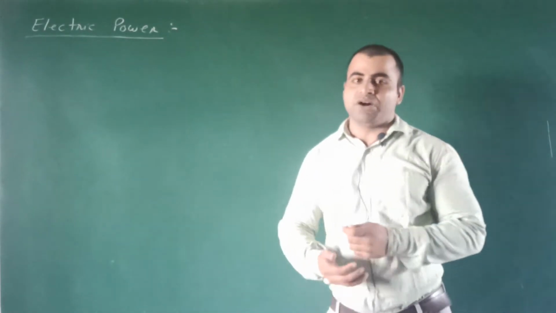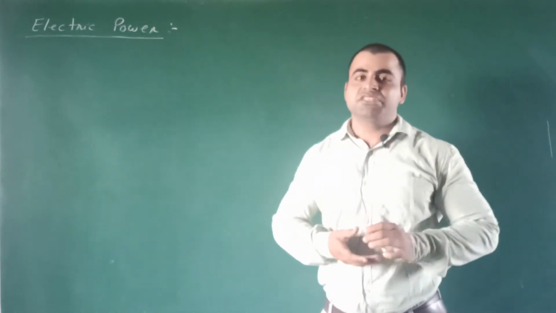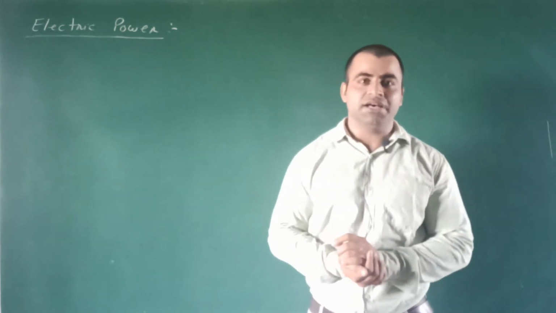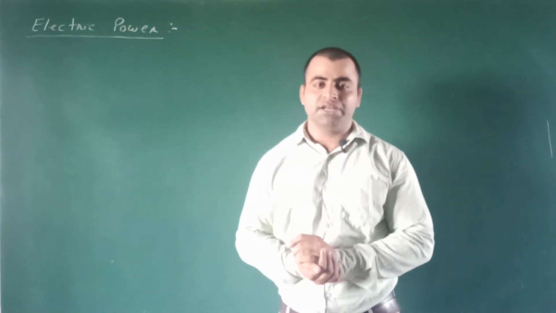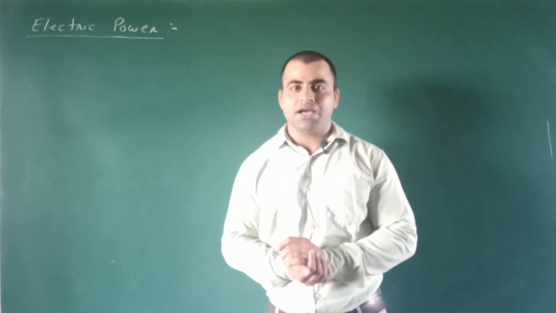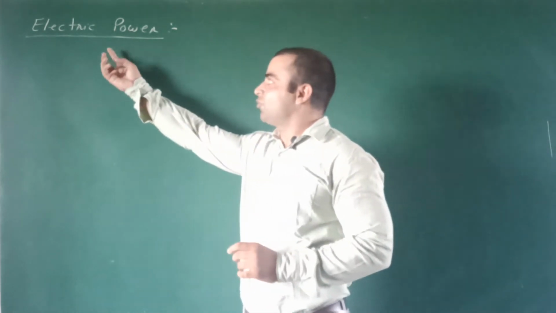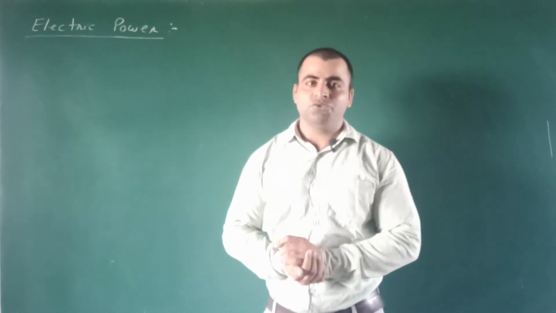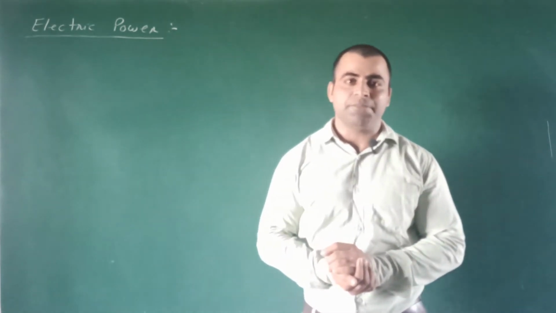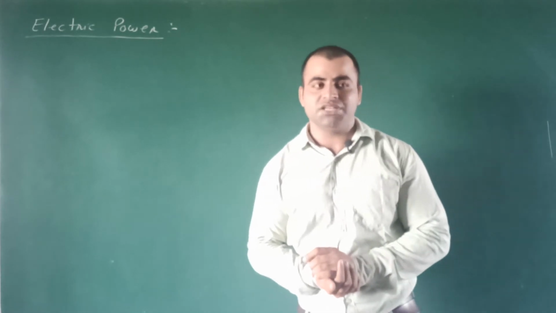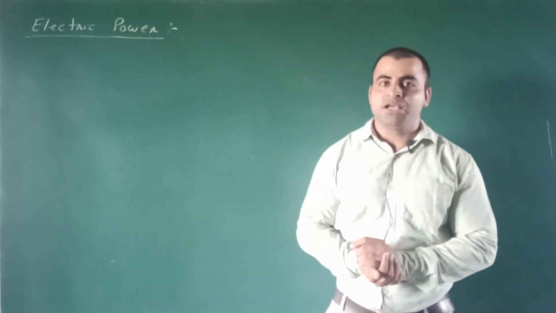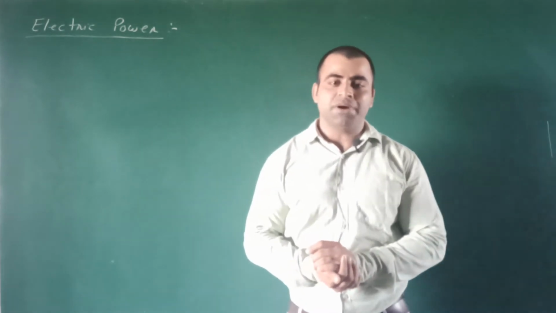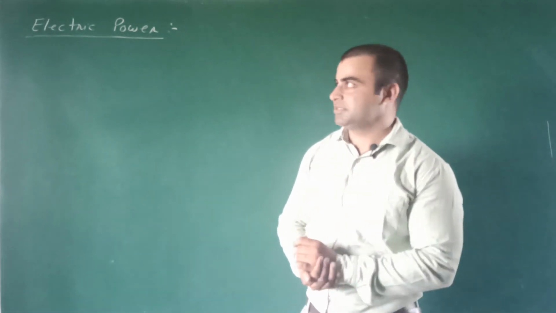What is electrical power? In the previous class you have discussed about power. What is power? Power is the rate of doing work or rate of consumption of energy. Same here for electric power. Electric power is the rate of doing work by an electrical appliance, or in terms of energy we can say that electric power is the rate of consumption of energy by the electrical appliances.